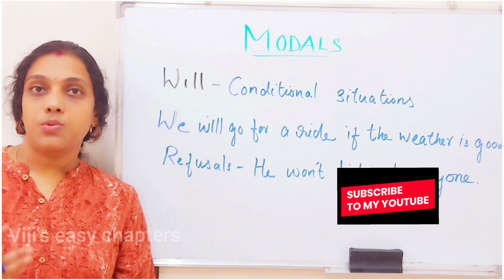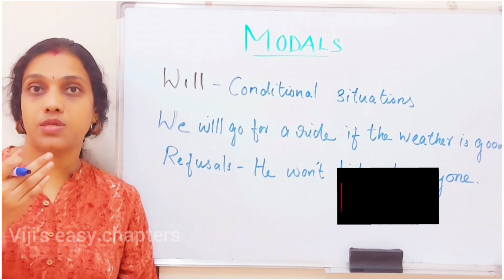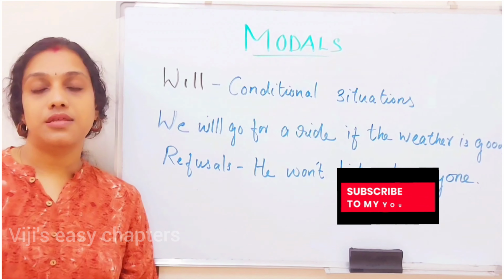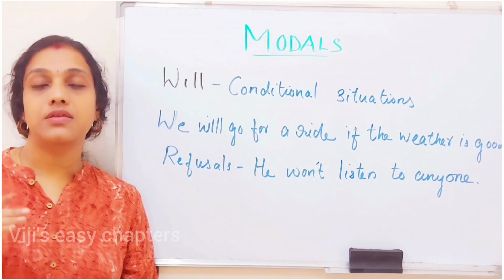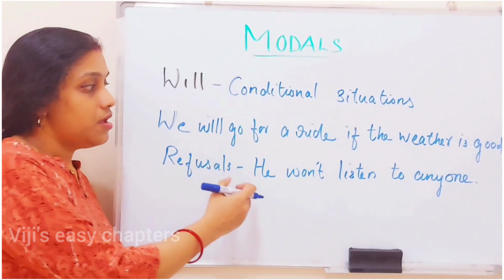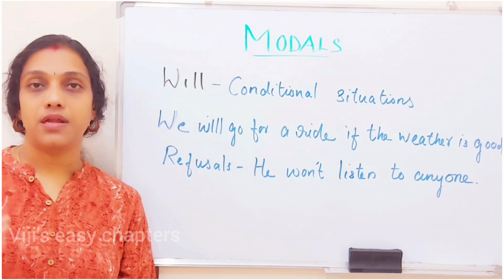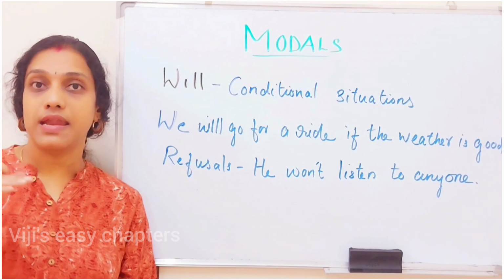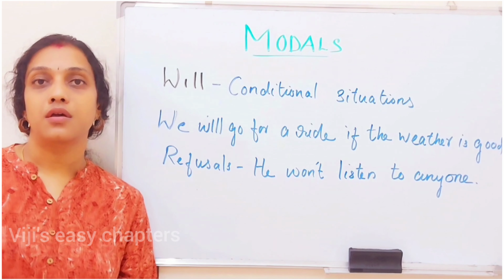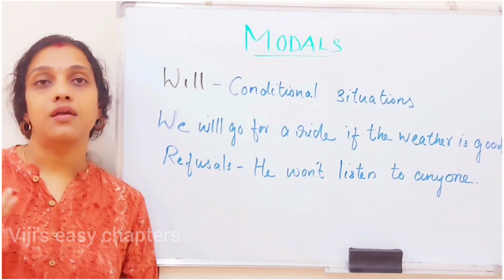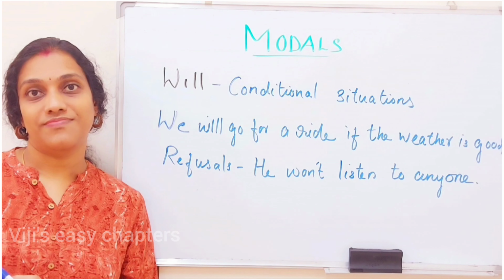Now, will can be used in situations of refusal. There will be situations where we have to refuse something or deny something. In such situations also, we can use will, but in the negative form. That is will not. Example, he won't listen to anyone. Refusal or denial, that is a negative sense, right? So, here we have to use the negative form of will, that is will not. So, will can be used in situations of refusal or denial, or we can use will in conditional situations.